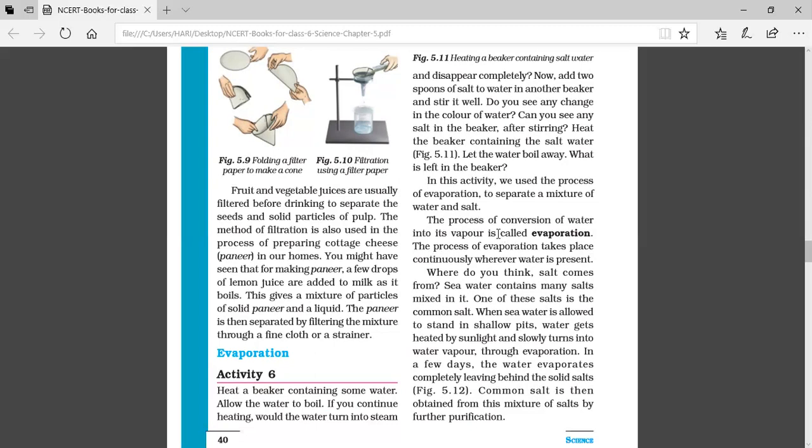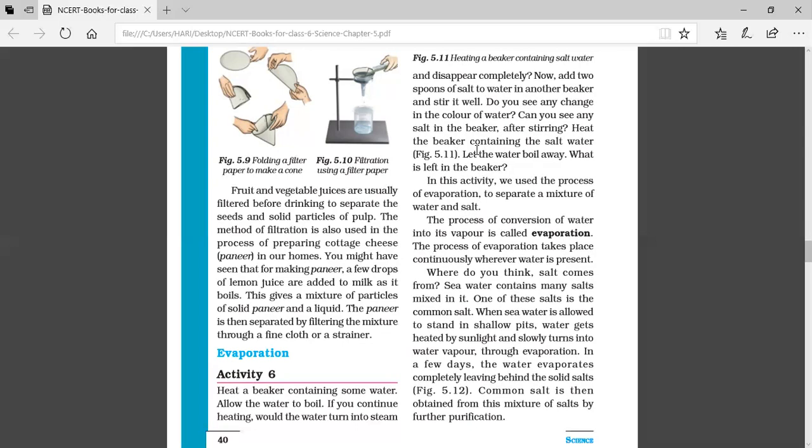Now we will see how this process of evaporation helps in separating the components of a mixture. You can learn this from an activity, but we are going to do the activity at home. You do it only in the presence of an elder person, either your mother or any other elder person should be near you when you are doing this activity. Now we'll see what the activity is. Take a vessel and take 2-3 glasses of water in that vessel. Add some salt to it.